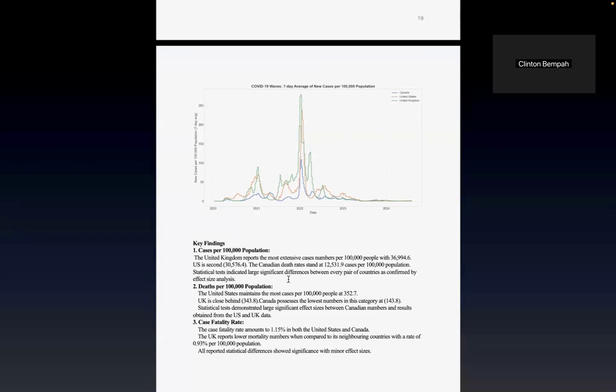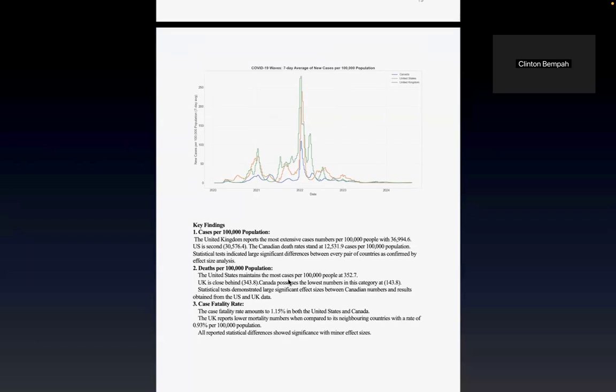You can see that for deaths per 100,000, the United States remains the highest, even though the UK has more cases than the United States, and Canada relatively remained stable, as its deaths per 100,000 were stabilized.